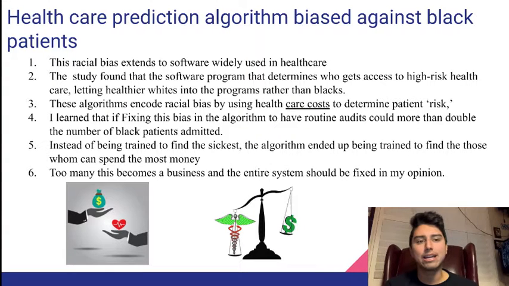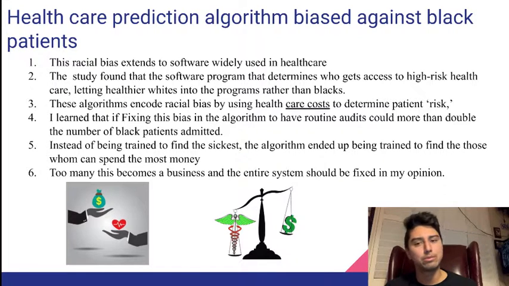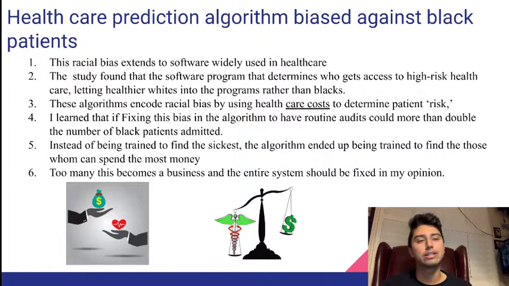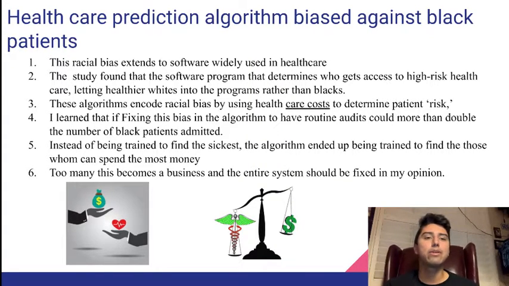And in my eyes, instead of helping people in need, it's really just helping those in need who have the most money. So we really want to focus on a holistic approach, helping Americans get better. We should mainly focus on changing the whole system rather than an algorithm just to admit everyone equally.